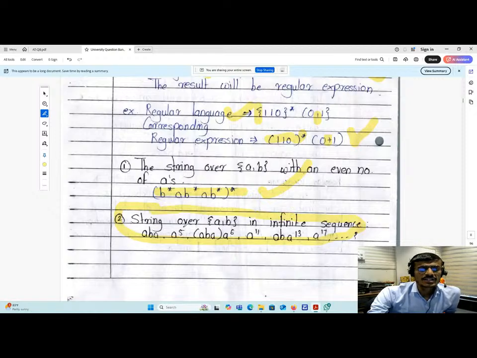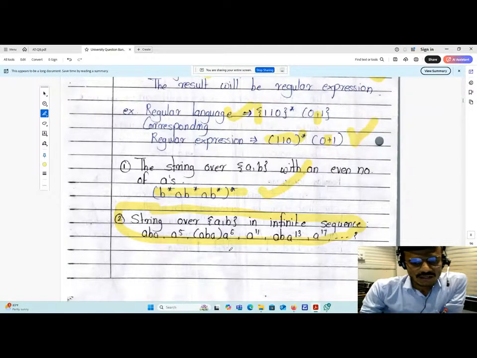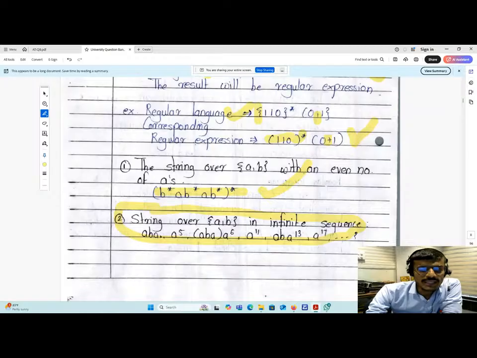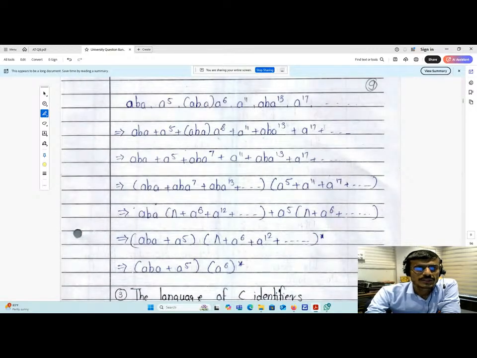So this is the question: strings over a comma b in an infinite sequence. What they have given: aba, a raised to 5, aba a raised to 6, comma a raised to 11, comma aba a raised to 13, a raised to 17, and so on.